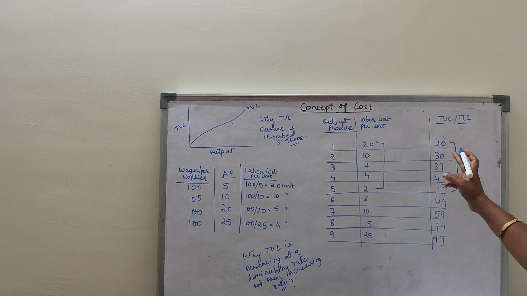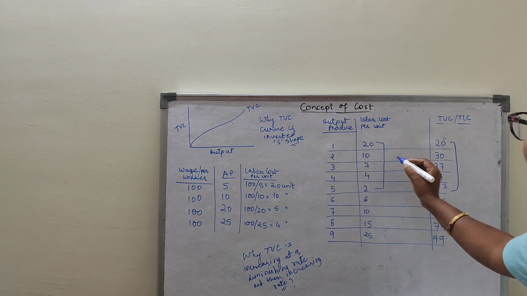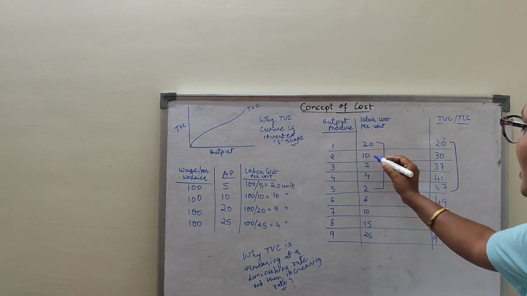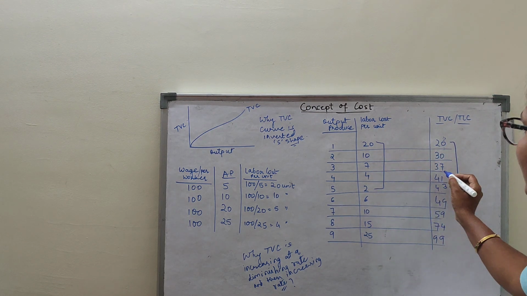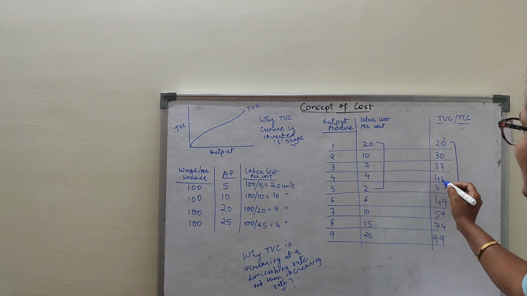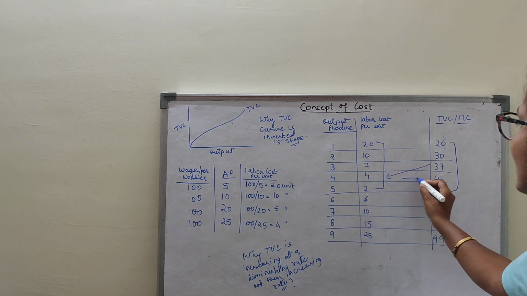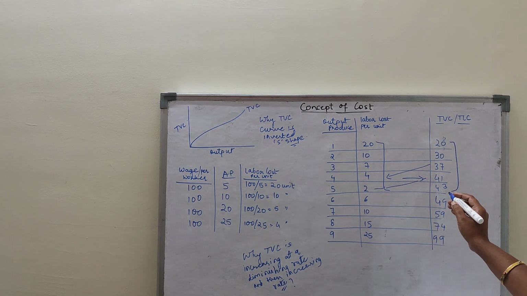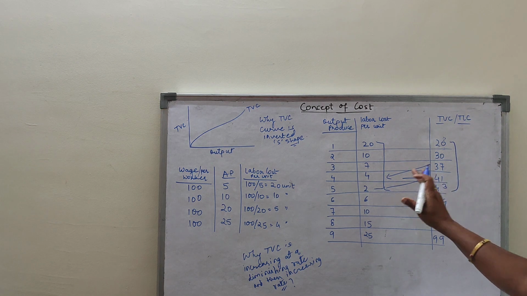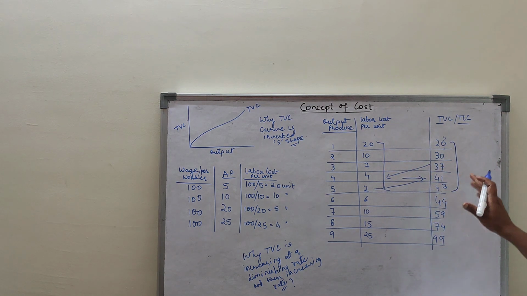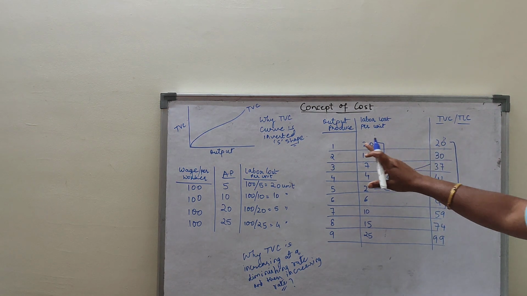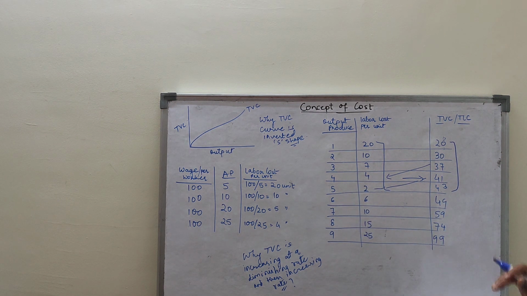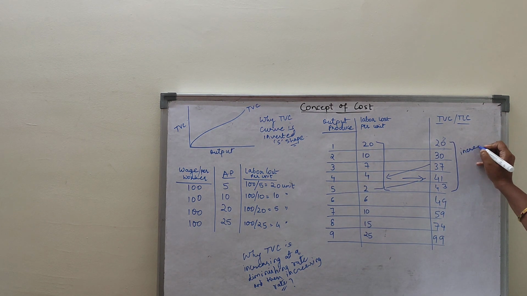See how we are calculating total variable cost. For the second unit of output, 20 plus 10 is 30. 30 plus 7 is 37. 37 plus 4 is 41. Then 41 plus 2 is 43. So what I can see here is that less and less cost is incurred for every additional unit of output. We say that TVC first increases at a diminishing rate.